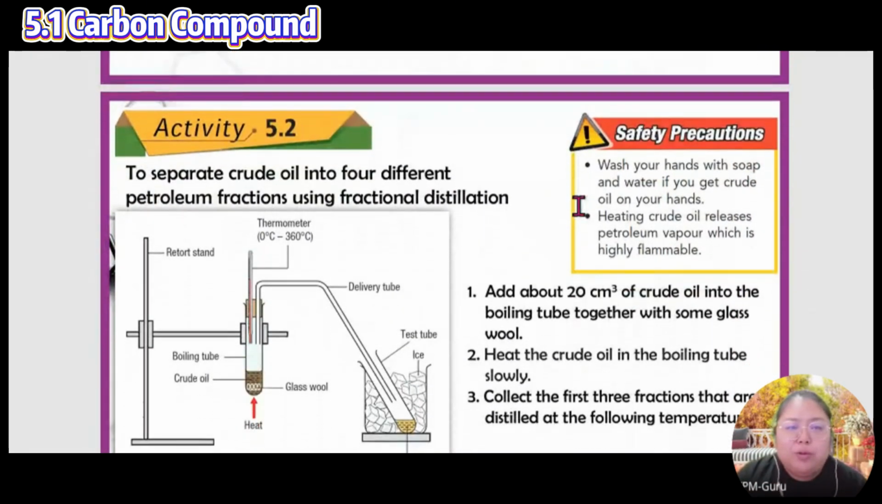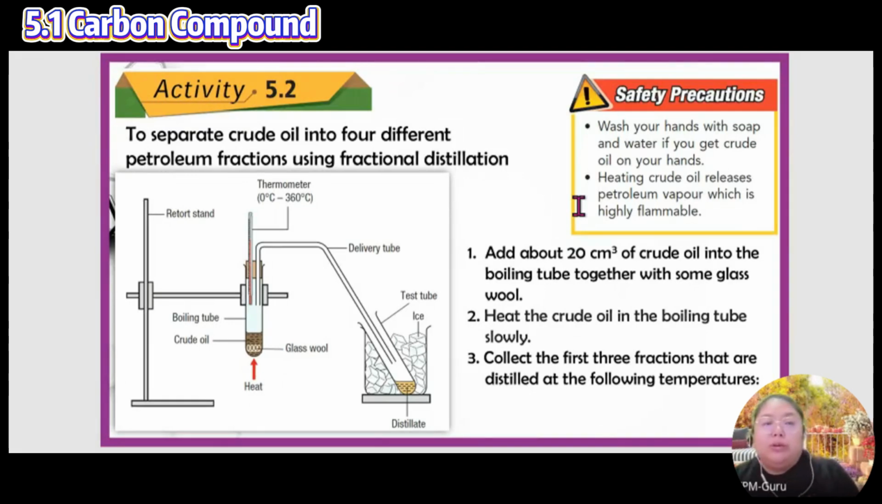Okay, 5.2 has one activity. They want to do the distillation of petroleum. They say wash your hand with soap and water if you get crude oil on your hand after heating. So this is crude oil. Then the glass wool, heat the boiling tube. Then they put the thermometer. Then they put a delivery tube to another test tube. For this test tube, they put ice inside the beaker because they want condensation.